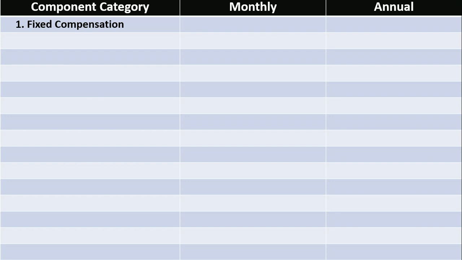Fixed compensation. Basic salary will be the first component of fixed compensation and it will be 15,000 per month and 1,80,000 annually. Bucket of benefits will be 26,522 rupees monthly and 3,18,264 rupees. And here if you notice, bucket of benefits monthly is more than the Ninja profile monthly salary. So I think it is a highly motivating factor for you to attempt for digital profile.